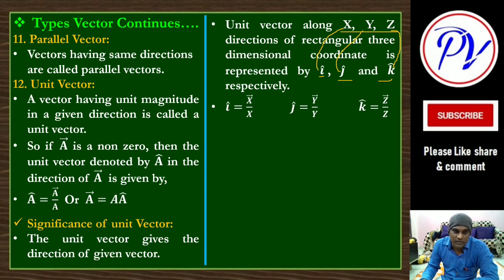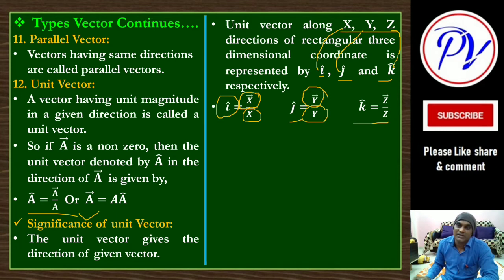So by this we can write like this also here. A vector in the x direction divided by its magnitude will give you i cap. A vector in the y direction divided by its magnitude will give you the unit vector in the y direction. In the same way, unit vector in the z direction is what?